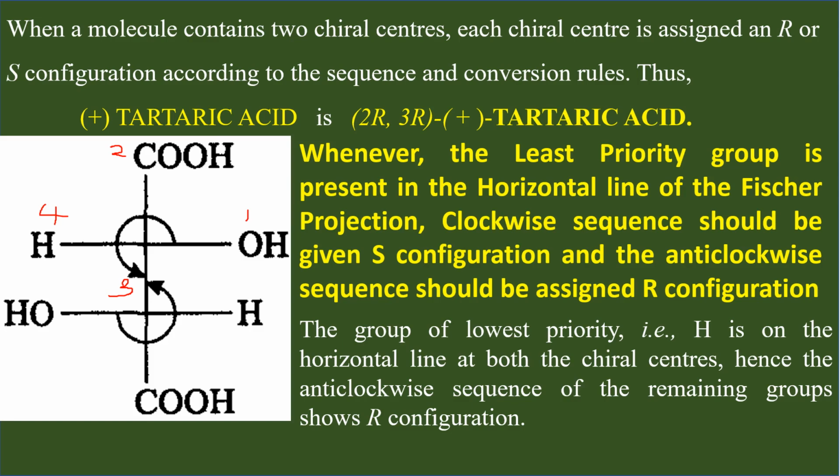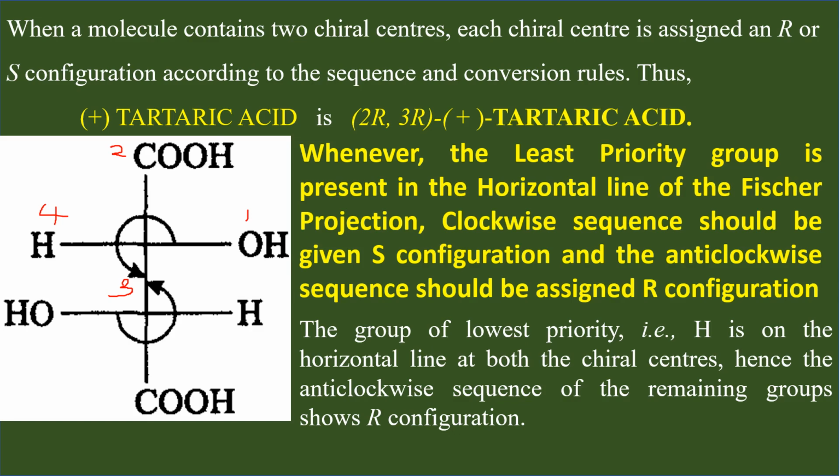As per our usual procedure, this carbon should be assigned S configuration because we are traveling anti-clockwise. But we have to give configuration R here because the least priority group is not in the vertical line. Always remember, only when the least priority group is in the vertical line should you follow the usual procedure.